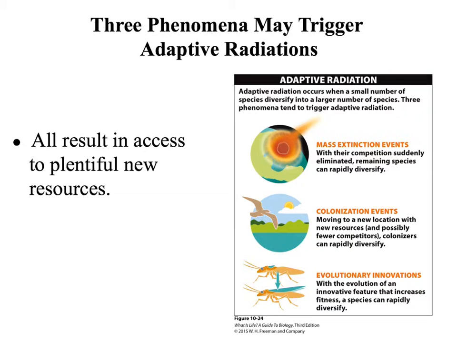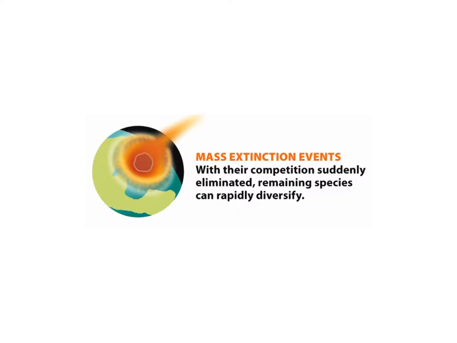Three phenomena can trigger adaptive radiations. We're going to look at mass extinctions, colonization events, and evolutionary innovations. All of these result in access to plentiful new resources, which opens up the opportunity for speciation to occur. Mass extinctions are when a large natural disaster or other event causes the sudden elimination of many groups of species. We see several mass extinctions throughout history.